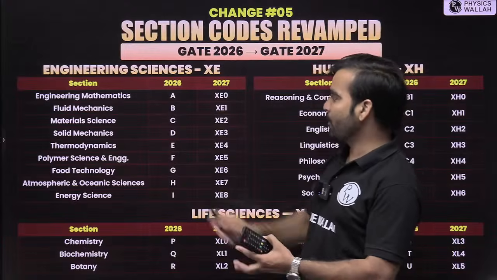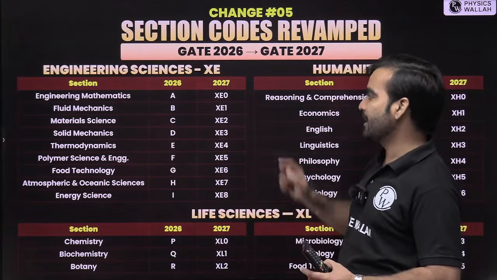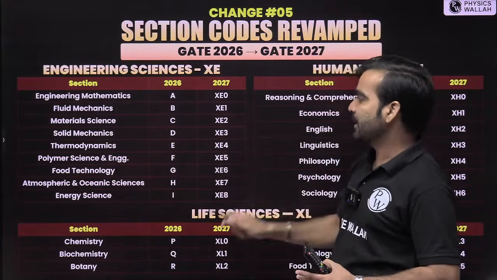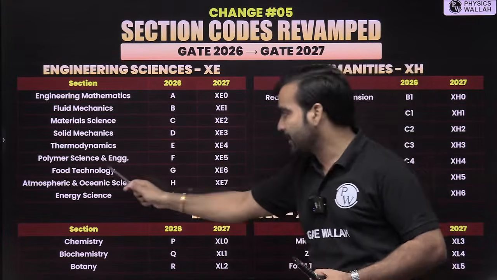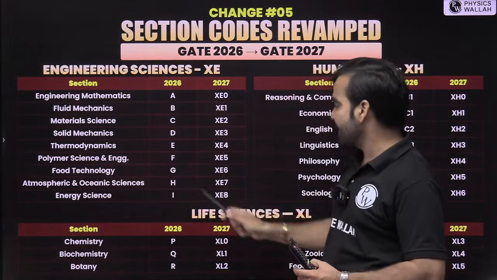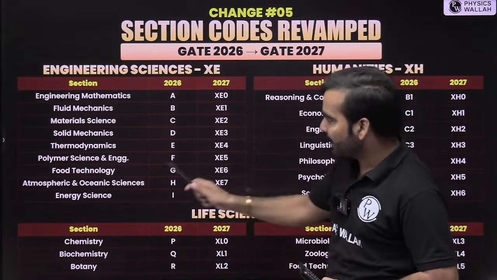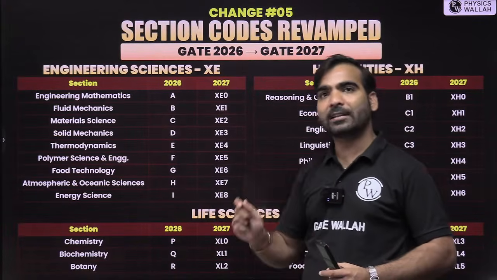Okay, fluid mechanics CE1, material science, if you want to give the paper, CE2, solid mechanics CE3, thermodynamics CE4, food technology CE6, atmospheric and ocean science CE7, and energy science CE8. So you must know what the paper codes are.